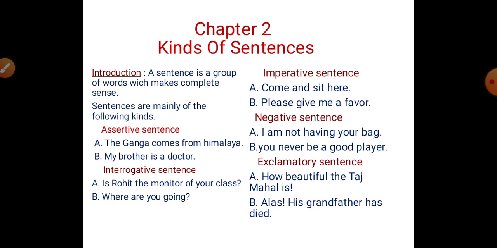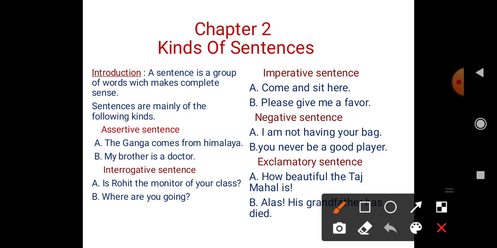So first of all, we will know about the sentence, that what is a sentence. Introduction of sentence: a sentence is a group of words which make complete sense. You know very well that a group of words which is complete in sense is called a sentence. Sentences are mainly of the following kinds.